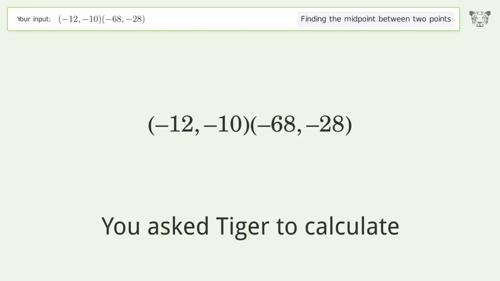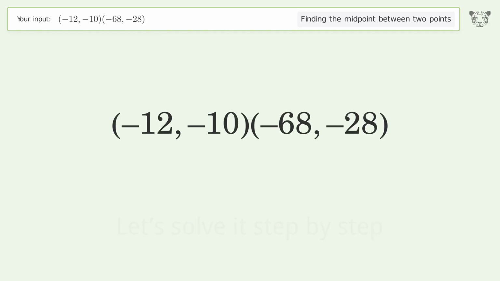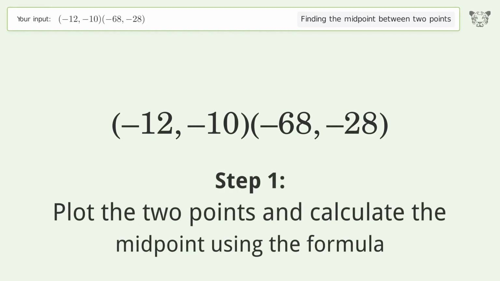You ask Tiger to calculate. This deals with finding the midpoint between 2 points. The midpoint between the 2 points is -40, -19. Let's solve it step by step. Plot the 2 points and calculate the midpoint using the formula.